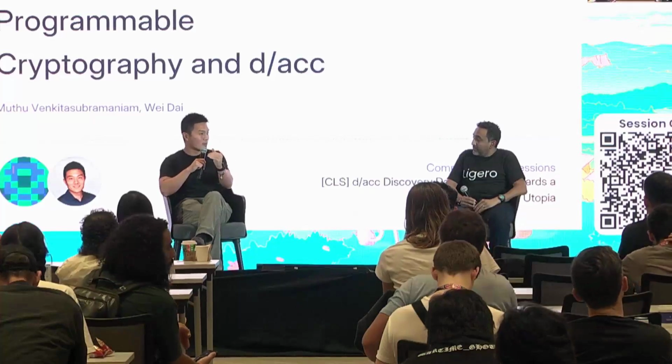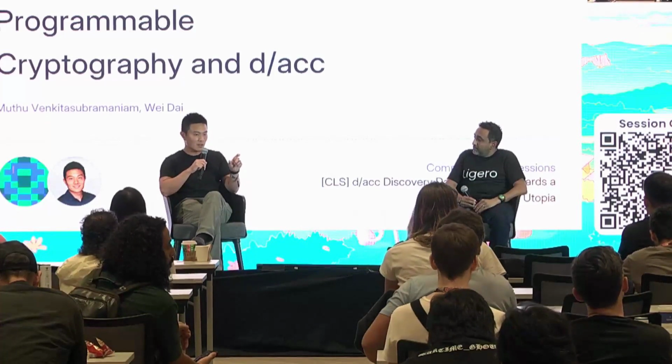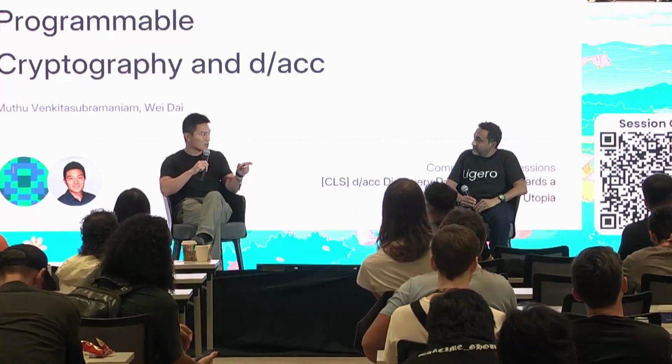Got it. So perhaps let's zoom out a little bit more to DEAC, the concept of DEAC more broadly. I think one way to look at where we can apply programmable cryptography is wherever a TEE has been used, right? So there's two angles to this. If a TEE is currently needed, can we remove that reliance on the TEE? And where else can we insert this trusted execution environment where we could actually use cryptography, right? And so can you comment on the difference between trusted execution environments, trusted hardware, versus programmable cryptography using obfuscation?